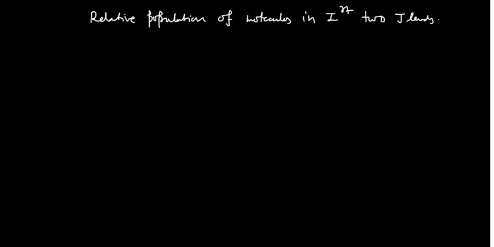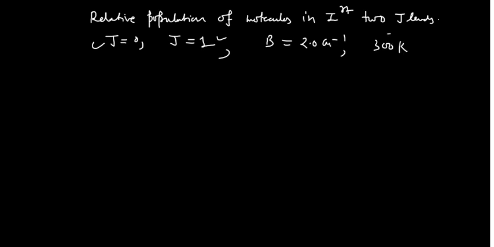The first two J levels means J equals 0 and J equals 1. Say we have been given the value of B as 2.0 centimeter inverse, and you are calculating this at 300 Kelvin. So how can you do that?